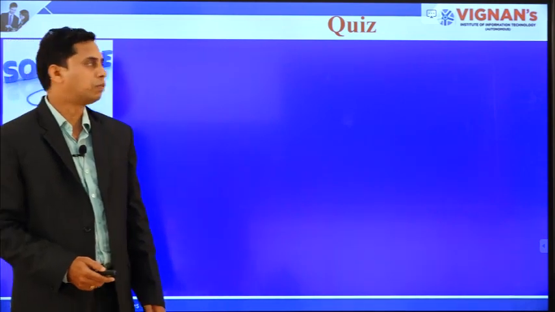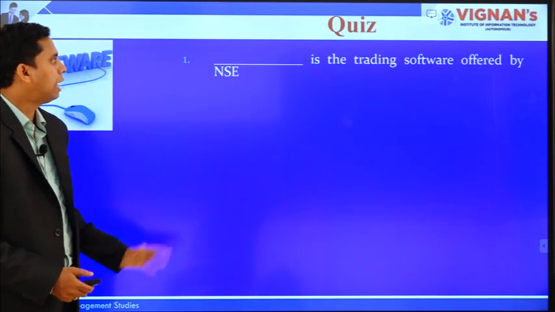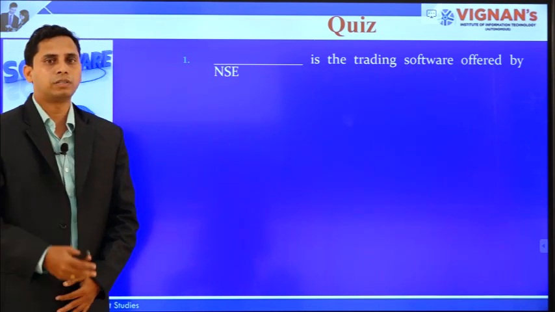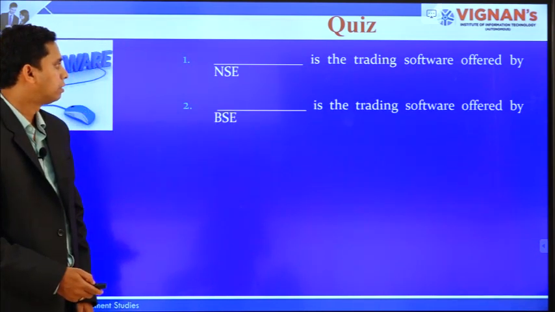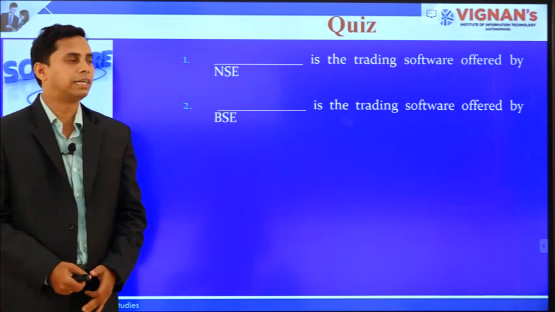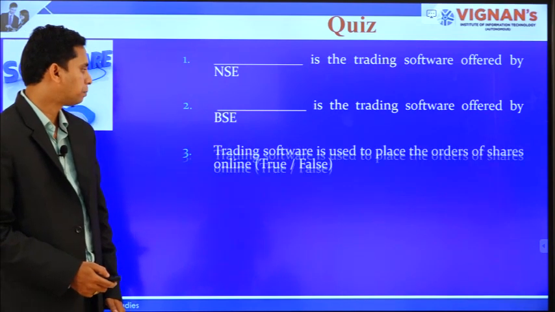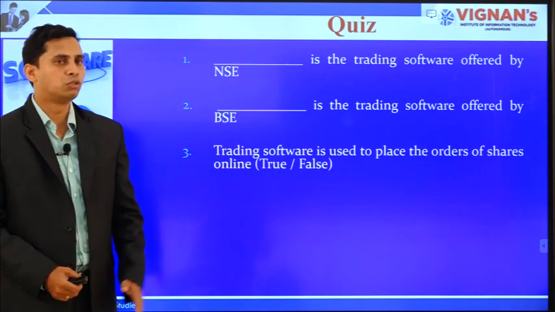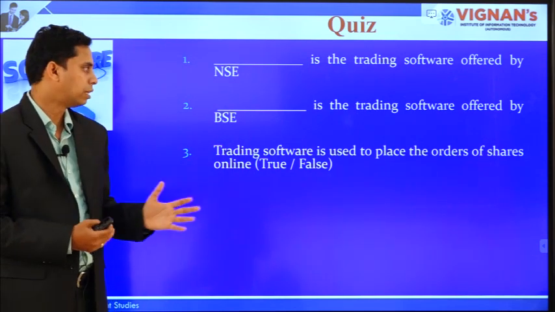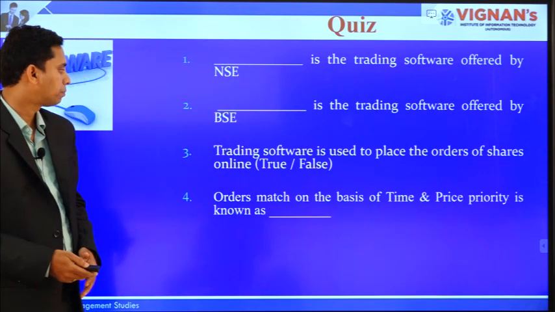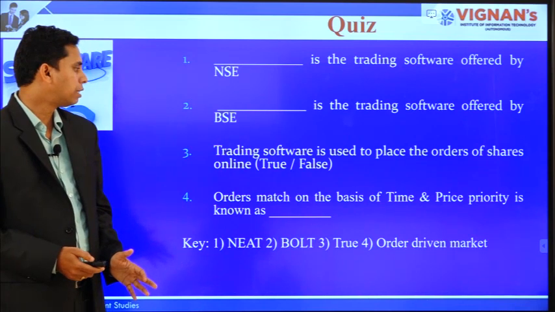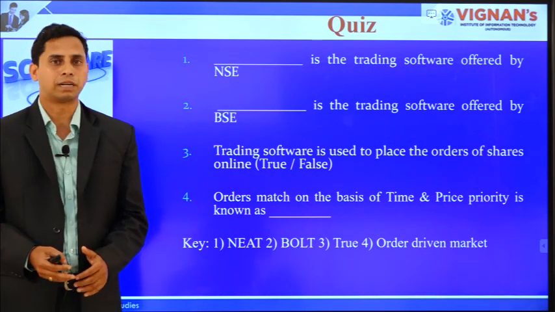Now, let us have a small quiz. What is the trading software offered by NSE? NEAT. What is the trading software offered by BSE? Bolt. The trading software is used to place the orders of shares online, whether it is true or not? Exactly, it is true. Orders match on the basis of time and price priority. What is this known as? Order driven market.